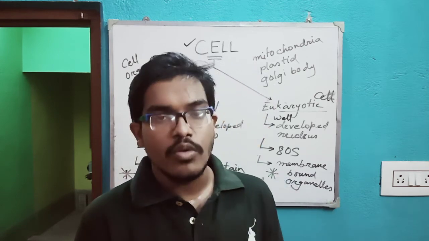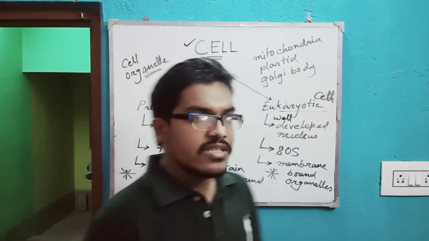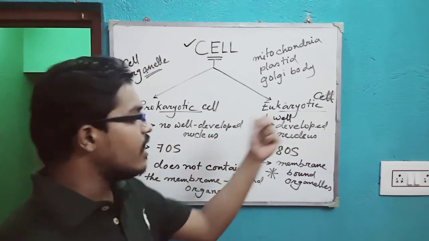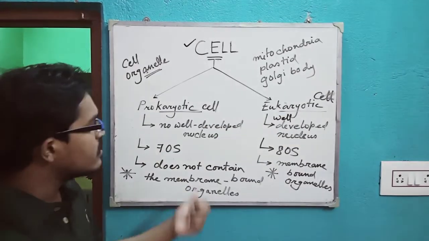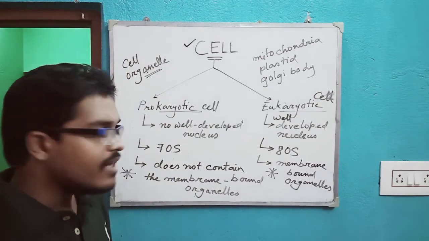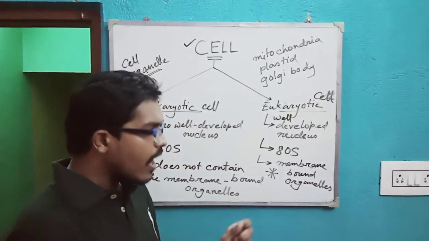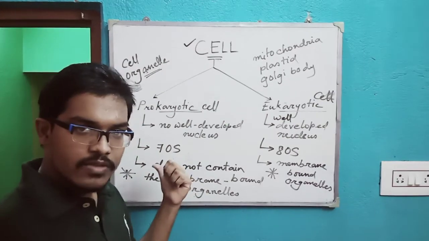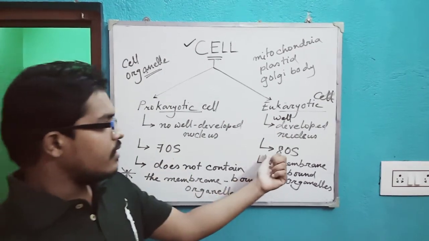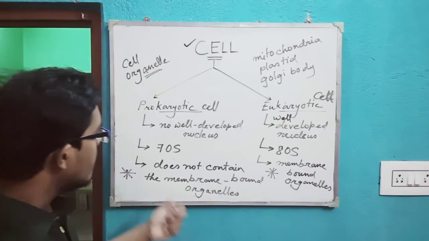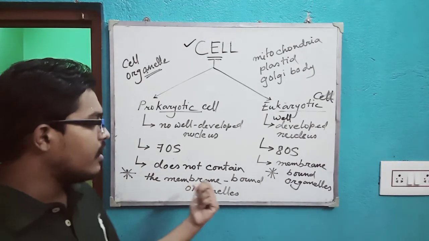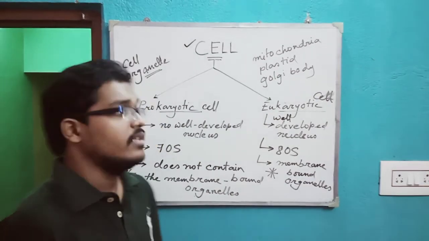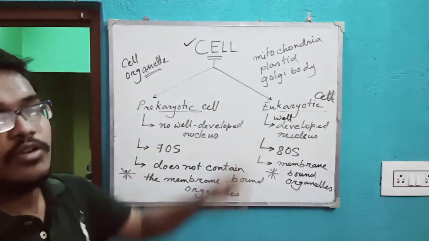And then we got to know about two important classifications of cell, that is prokaryotic cell and eukaryotic cell. Prokaryotic cell has no well developed nucleus. Eukaryotic cell has a well developed nucleus. Prokaryotic cell has the 70S ribosome. Eukaryotic has 80S. Prokaryotic does not contain the membrane bound organelles, and eukaryotic cell contains the membrane bound organelles like mitochondria, plastid, and Golgi body.